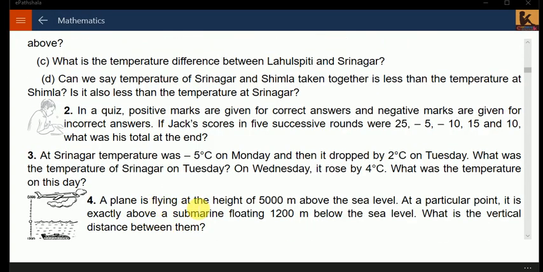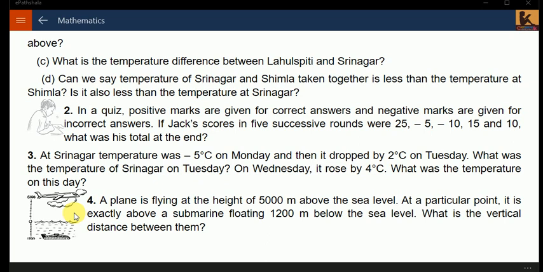Next question. A plane is flying at a height of 5,000 meters above the sea level. At a particular point, it is exactly above the submarine floating 1200 meters below the sea level. What is the vertical distance between them? It is very easy now to find the vertical distance.